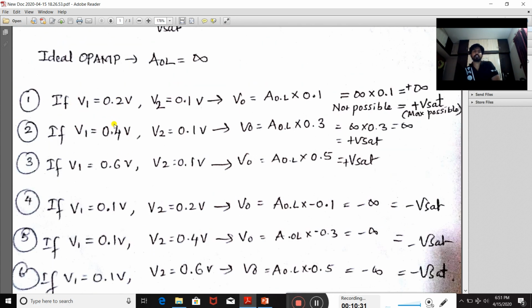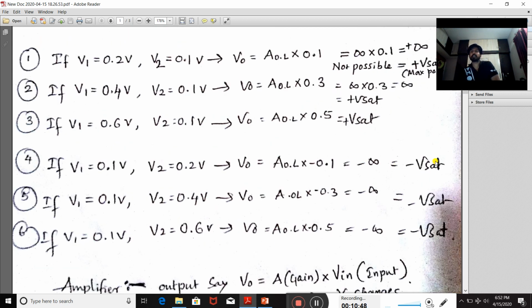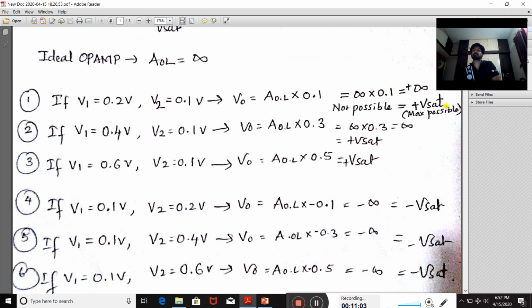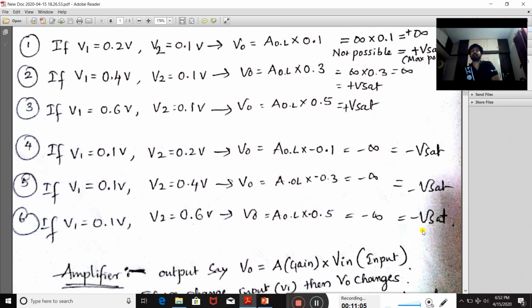Here you are changing the input signal in every case: 0.1, 0.3, 0.5, but multiplied with the open loop gain you get an infinite value only, which is plus V sat. In the other case you get minus V sat only. There is no change. There is no linear relationship between input and output. Even if you change the input signal, the output is leading towards positive Vsat or else minus Vsat.